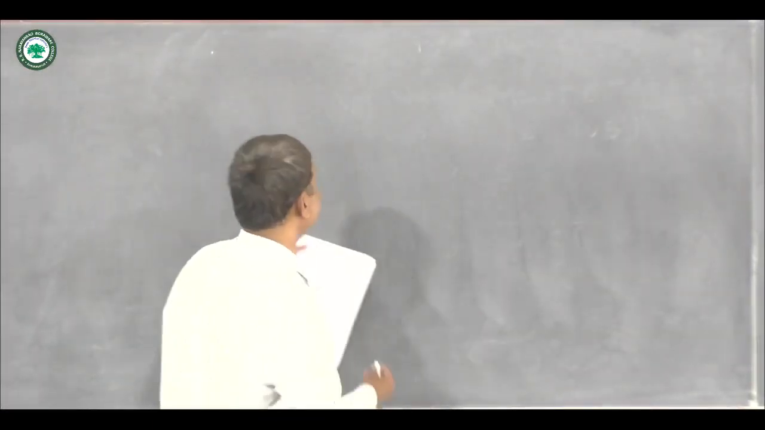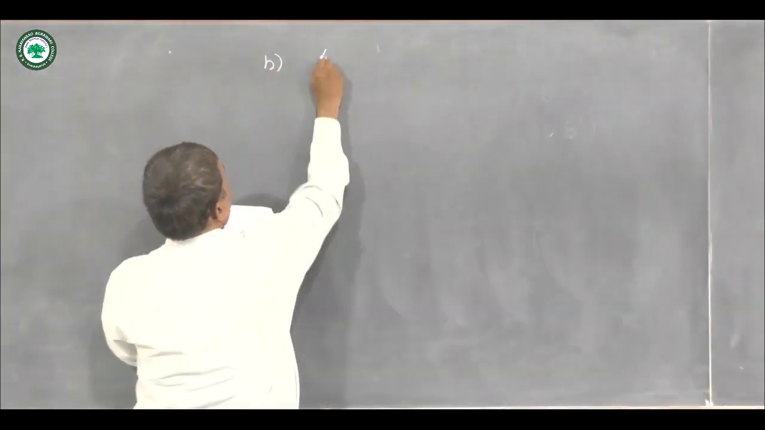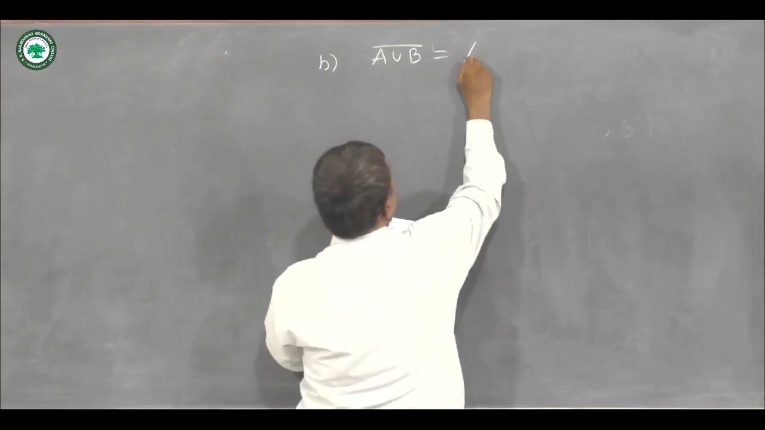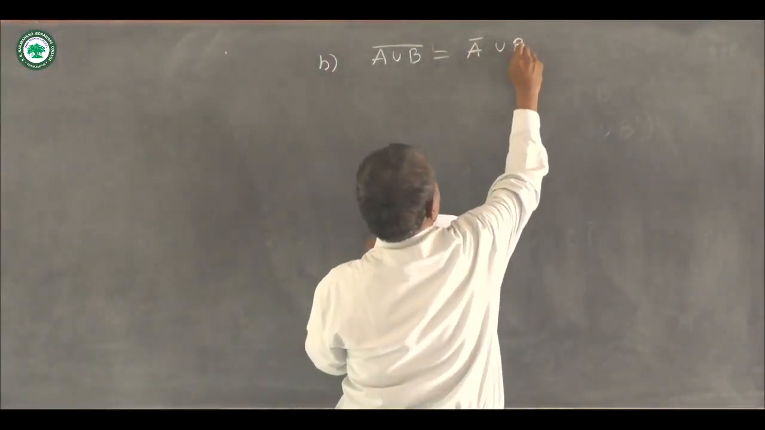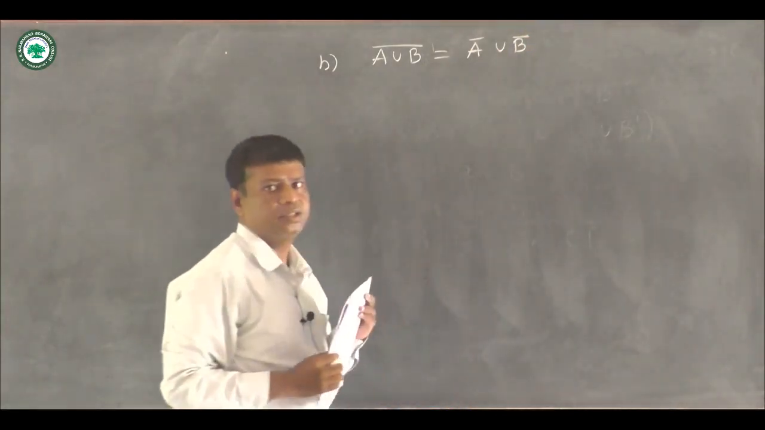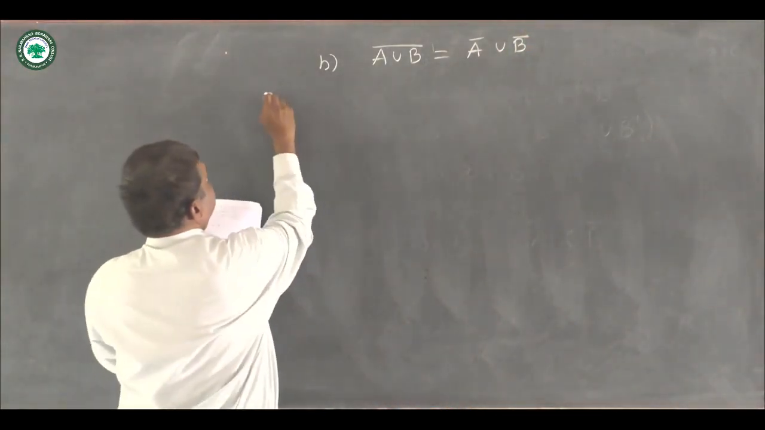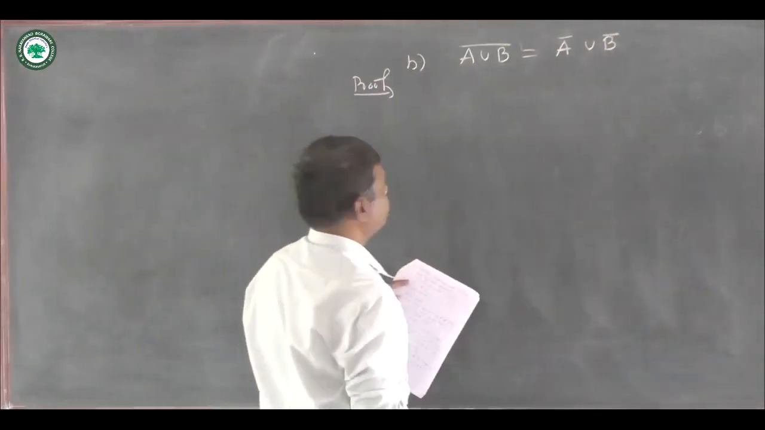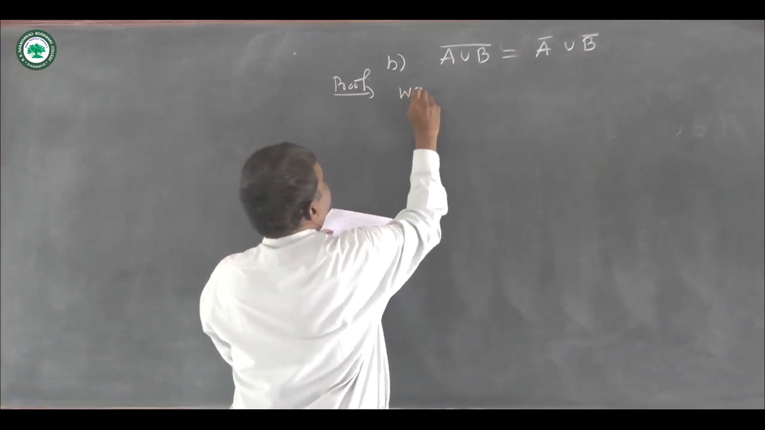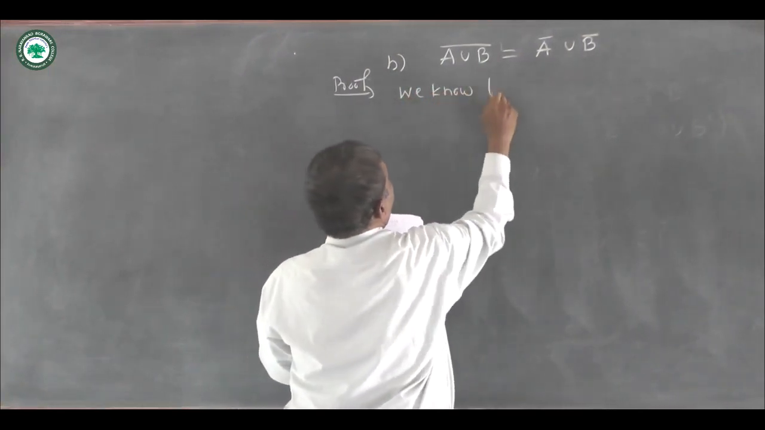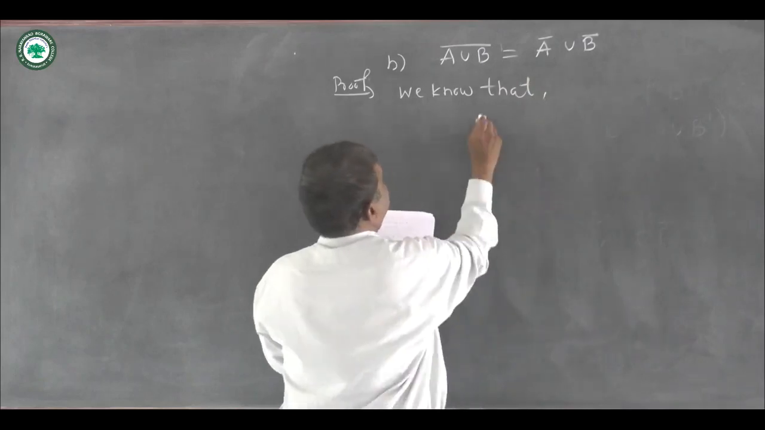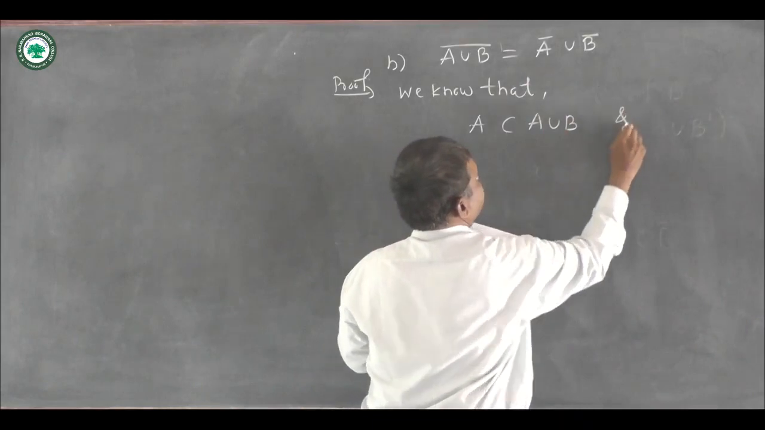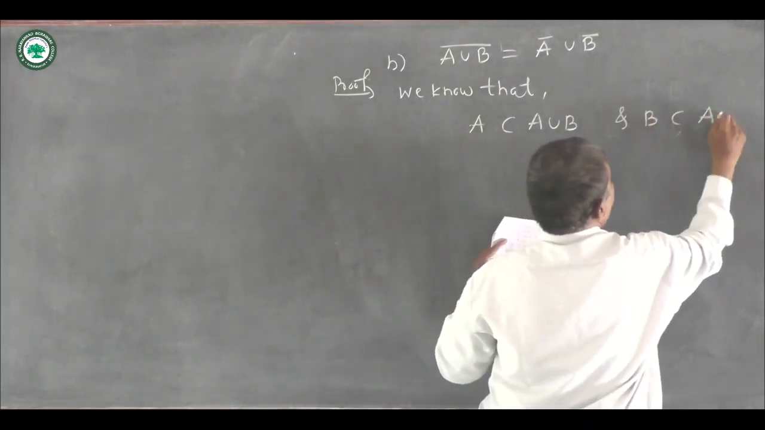Now the next one is that closure of the set A union B is equal to the union of their closures, that is A closure union B closure. To prove this we are going to use the previous theorem. We know that A is always a subset of A union B, and B is also a subset of A union B.